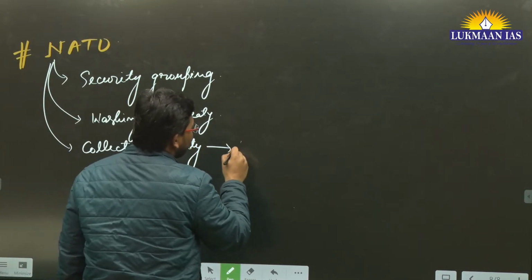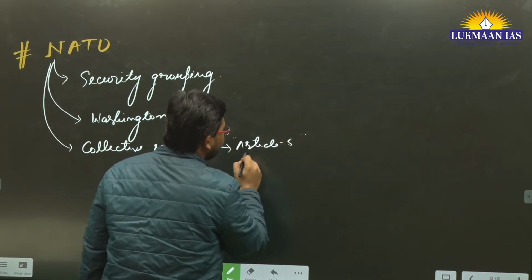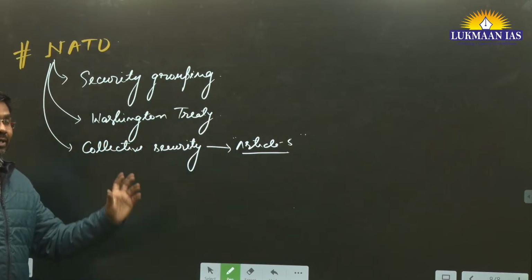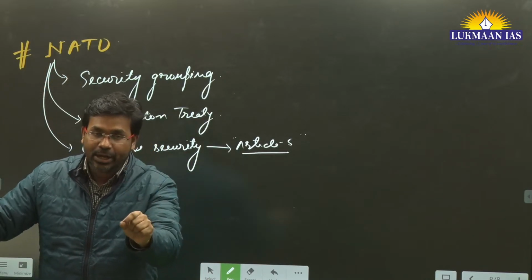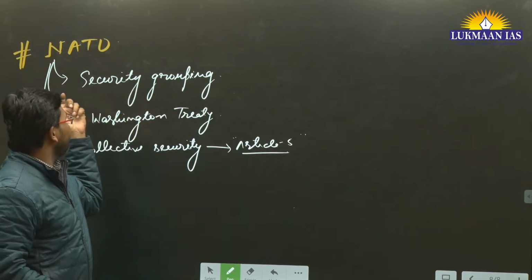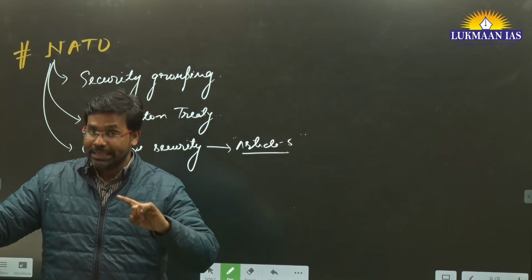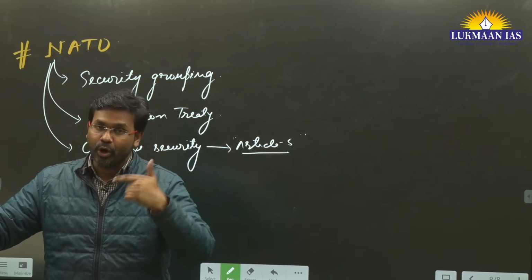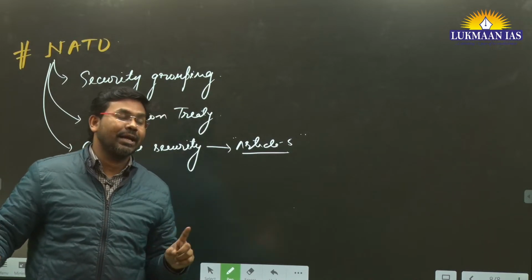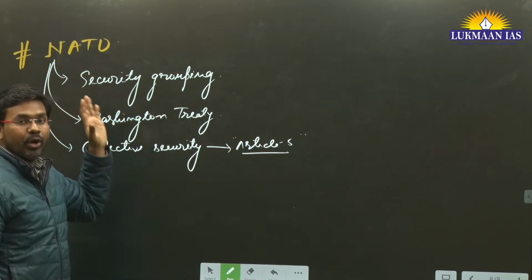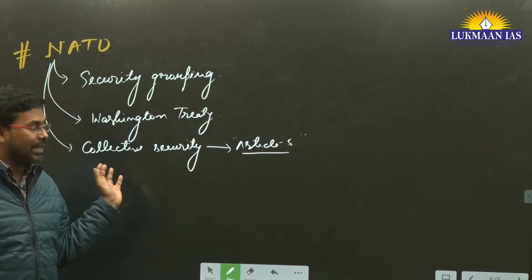That collective security is mentioned under Article 5 of the North Atlantic Treaty. What this clause says is that any attack on any of the member countries of NATO will be considered an attack on all the members of NATO, and they will together retaliate. Not only this, any threat to any of the NATO members will be considered a threat on all of us, and all of us are going to retaliate.